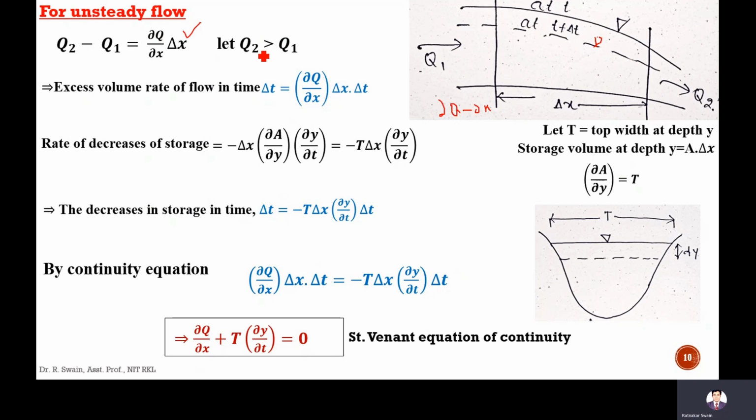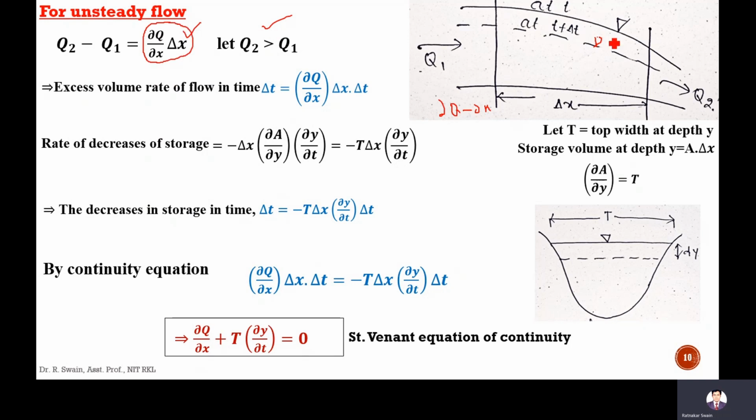We assume that Q2 is more than Q1, so the excess volume rate of flow in time delta t, for delta t time, will be del Q by del x into delta x into delta t. For unit time it is del Q by del x into delta x.